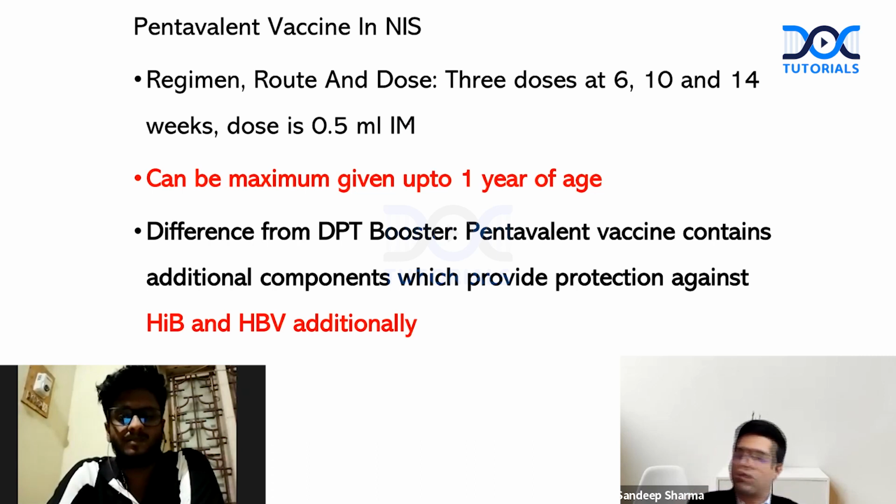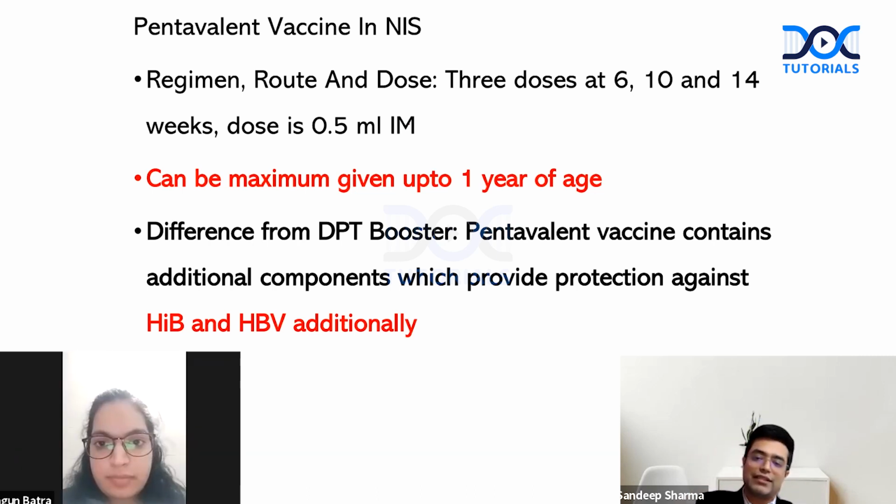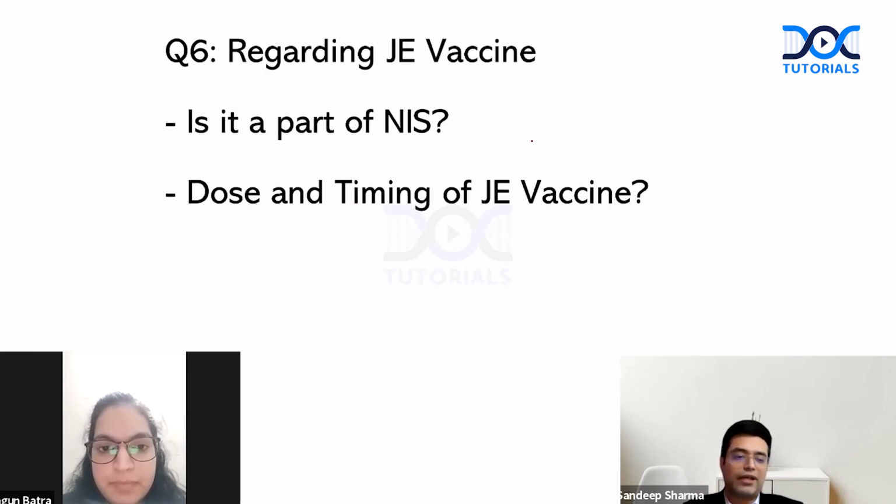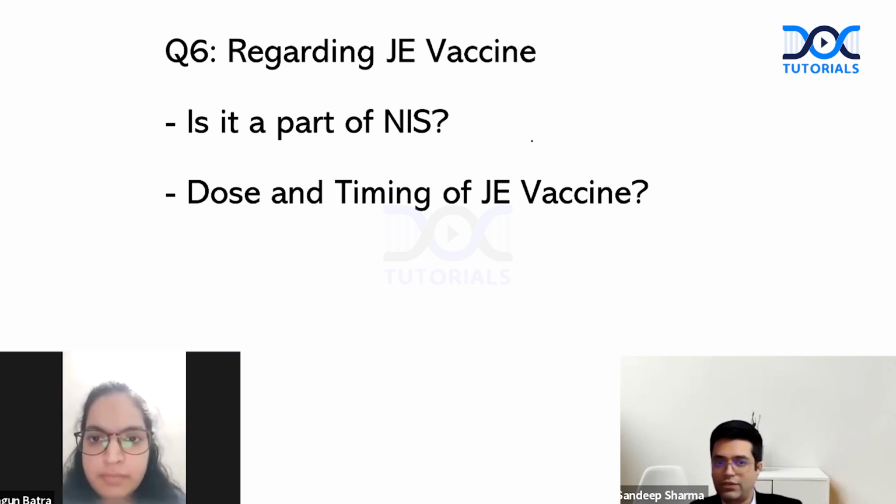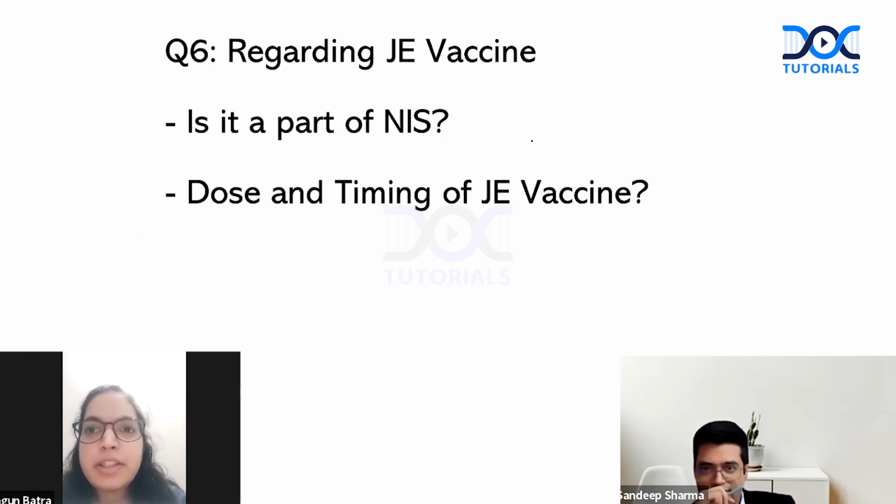So we move to Dr. Shagun. Dr. Shagun, question number 6 comes to you now. Regarding Japanese encephalitis vaccine, is it a part of National Immunization Schedule? You just need to answer yes or no. And second, if it is there, what is the dose and timing of JE vaccine? Sir, it is a part of the NIS in certain states where JE is endemic, and it is given along with the MR vaccine only, subcutaneous route, 0.5 ml subcutaneous.